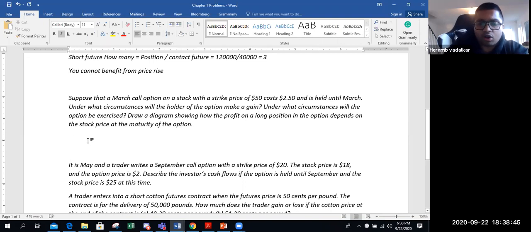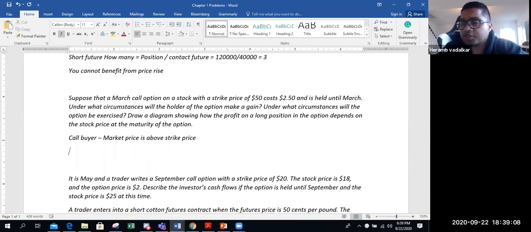So as a call option buyer, when do you exercise your option? You exercise your option when the market price is above the strike price.